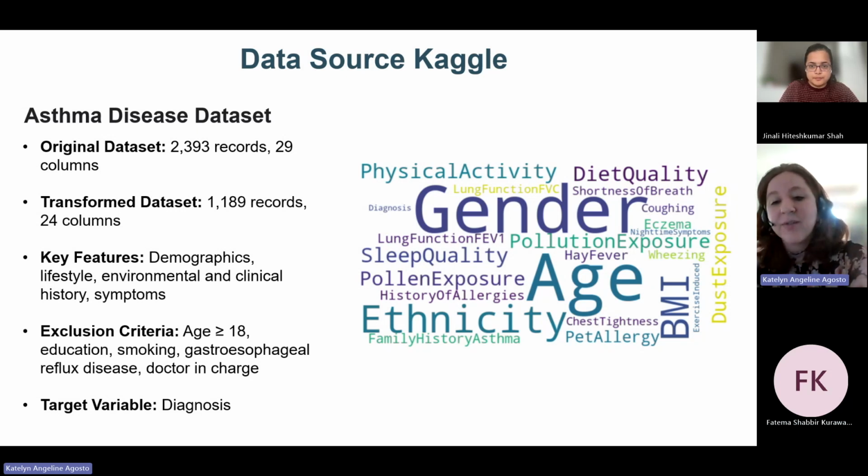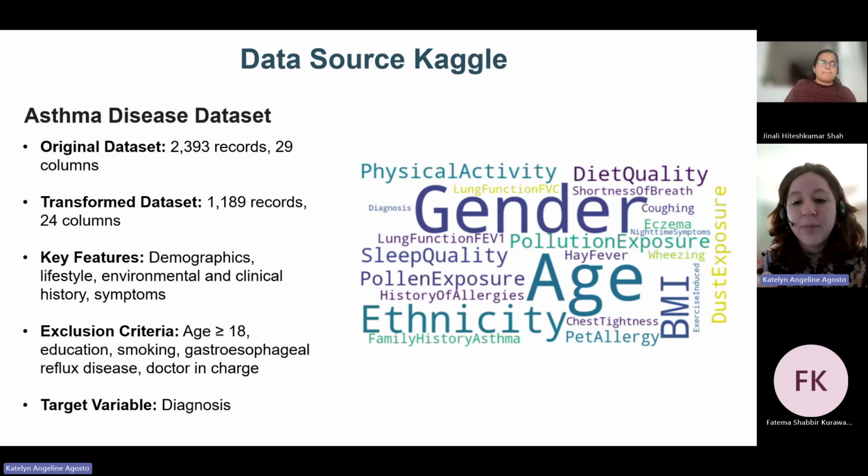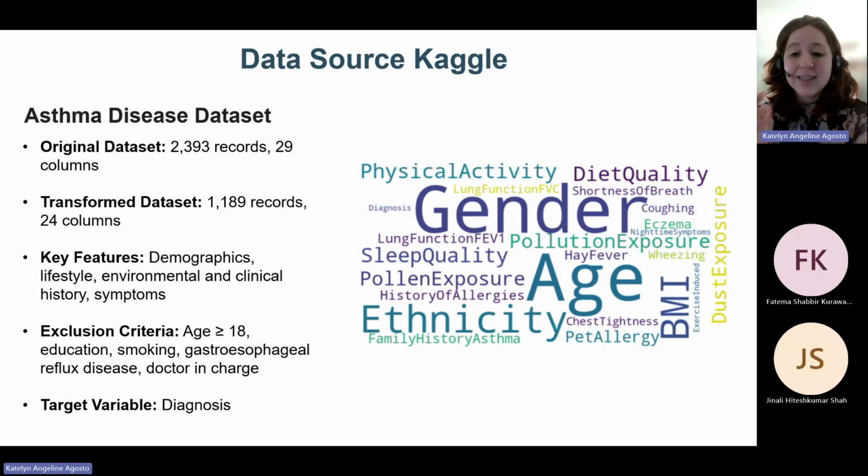Education level was excluded as this feature is associated with high school and higher education, which does not match the age bracket of 5 to 17 in our model. Smoking, described as a lifestyle factor and status, was removed due to low feature importance and based on the inclusion age criteria used. GERD was excluded as a systematic review showed no significant association with childhood asthma. Last, there was a column, doctor in charge, which had no relevance to the asthma diagnosis, and the column diagnosis was used as our target variable.